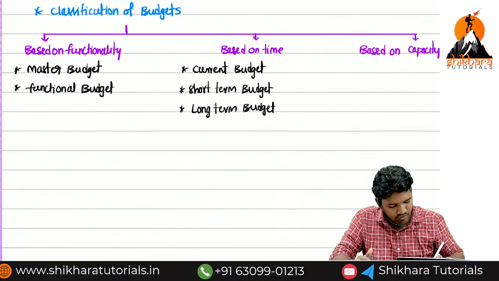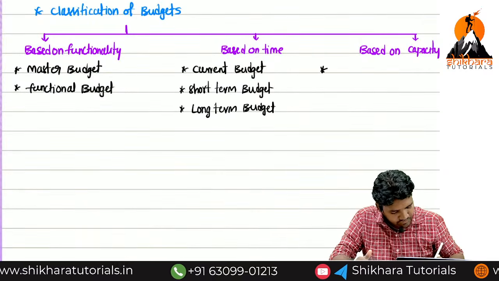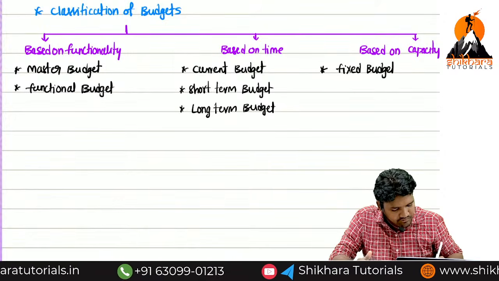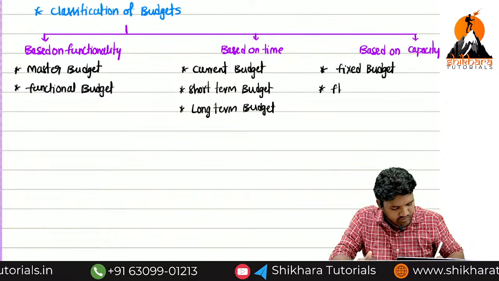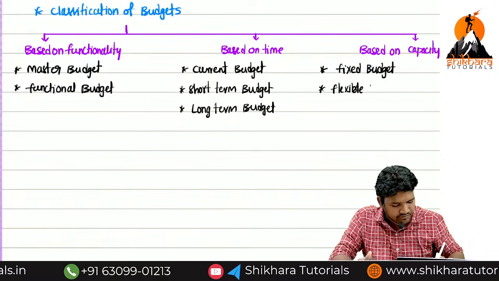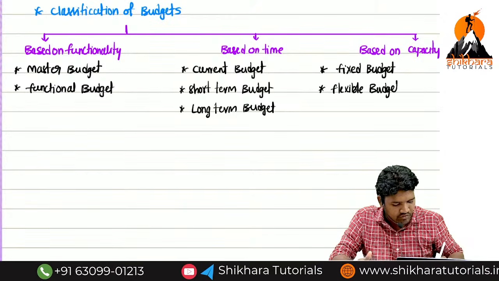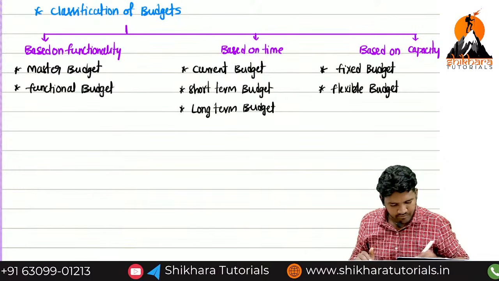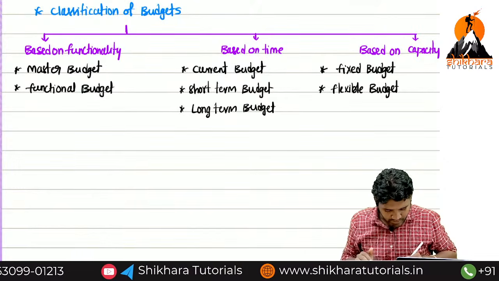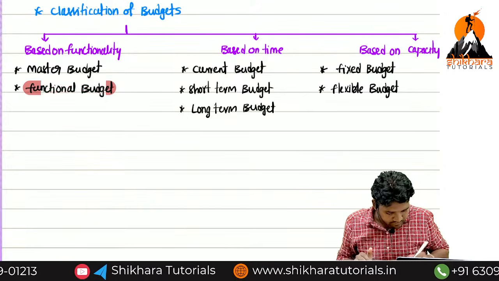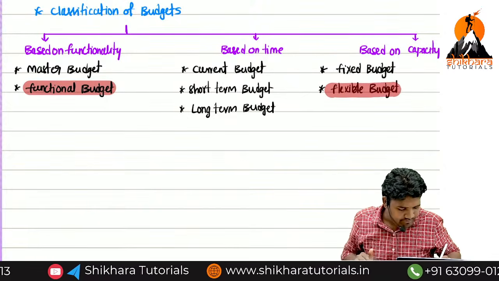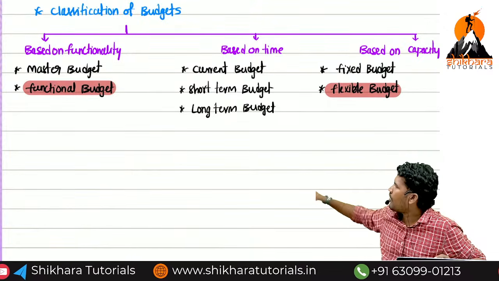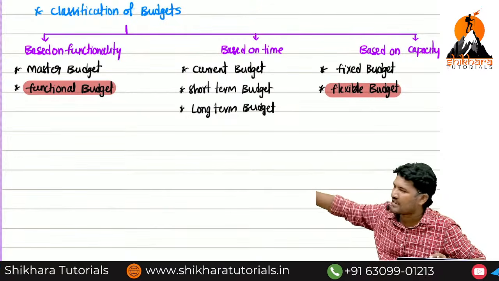Now when it comes to the capacity point of view: fixed budget, flexible budget. Fixed budgets and flexible budgets. Now from the exam point of view, you will get a question from this concept and this concept only. Remaining all are just for knowledge sake and theoretical knowledge. From the exam point of view, you have to focus only on functional budgets and flexible budgets.